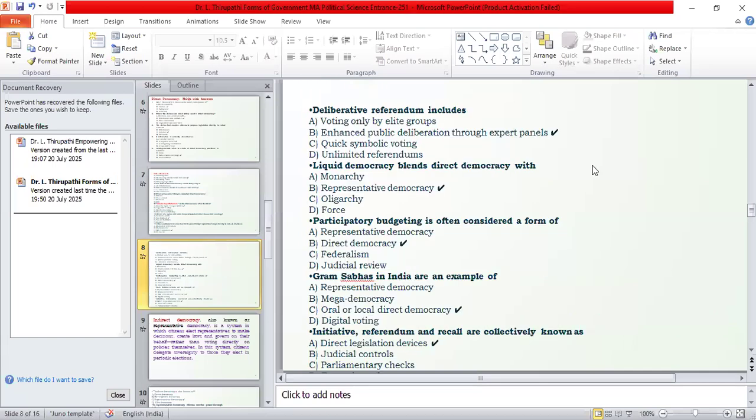And deliberative referendum includes what? That means enhanced public deliberation and expertise. Deliberative referendum.